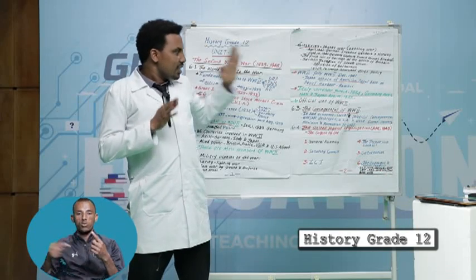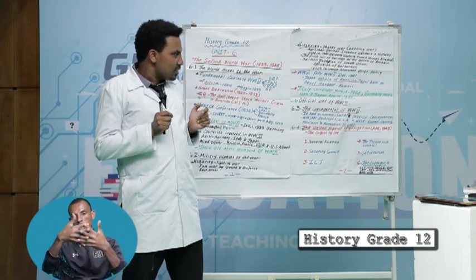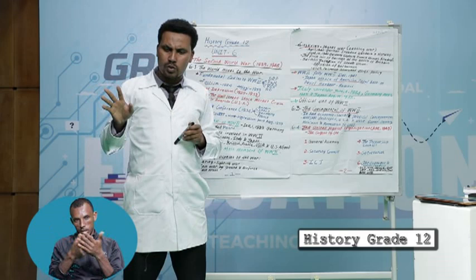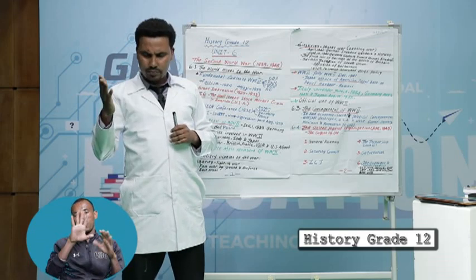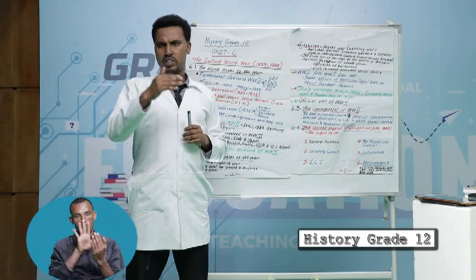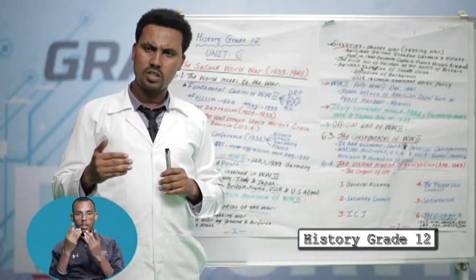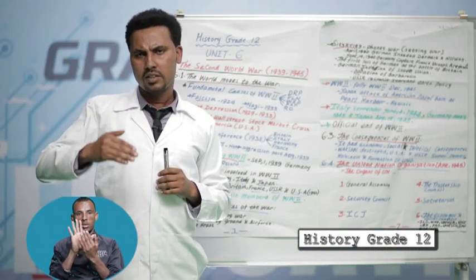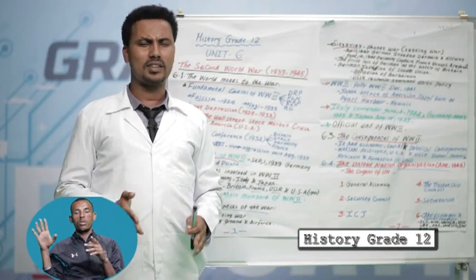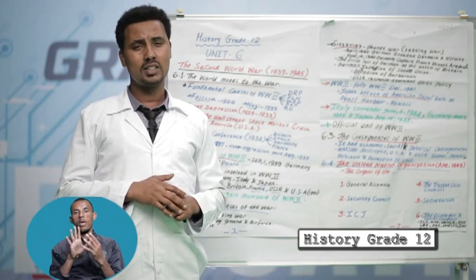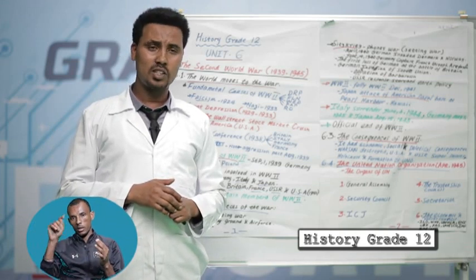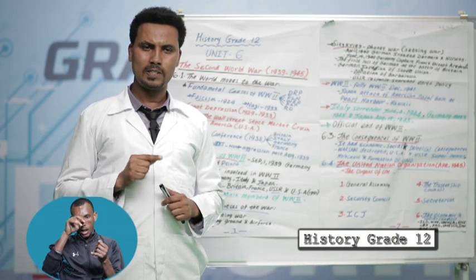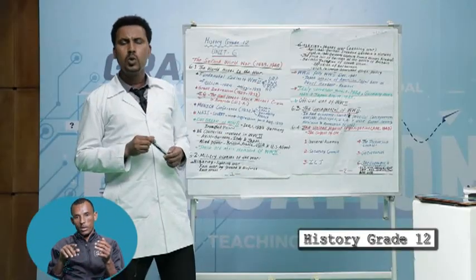Then, in the struggle, the war took place on several fronts: the East Front, West Front, Pacific Front, North African Front, and Mediterranean Front. But at last, all fronts ended with the victory of the Allied powers. Let us see each one by one. The first one, the North African Front.